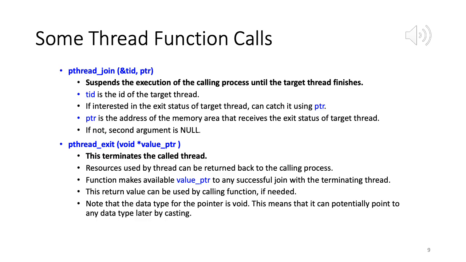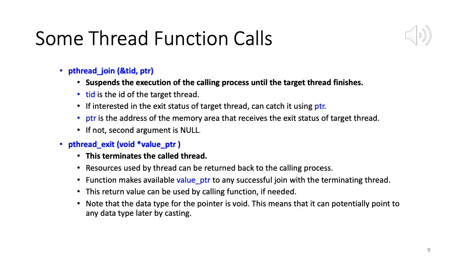We don't want that. So here, what are the arguments? TID is the ID of the target thread, of course. If the calling process is interested in the exit status of the target thread, it can catch it using a pointer. When the thread calls the exit function, which we'll soon discuss, the exit status can be passed on to the calling process, just like for parent and child.